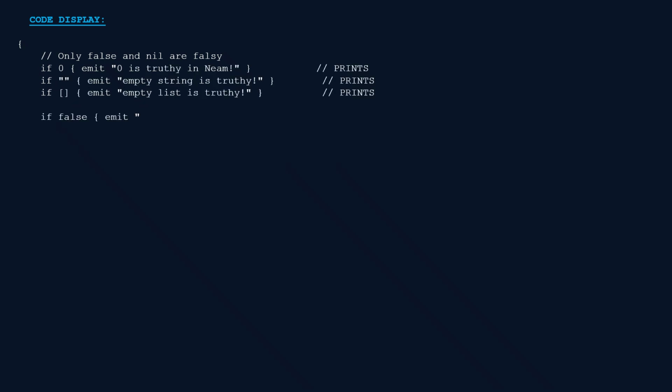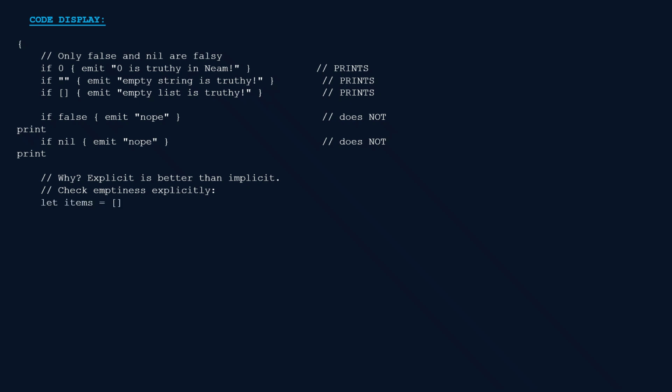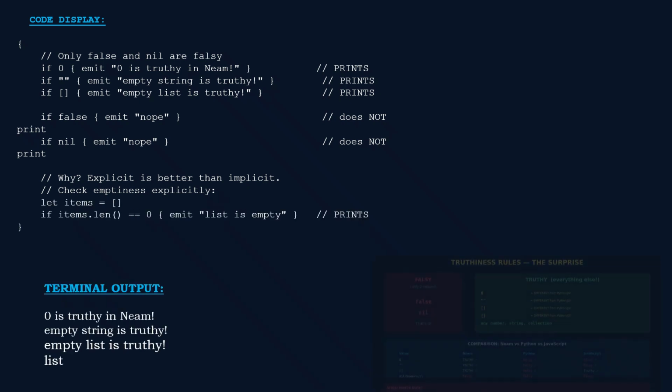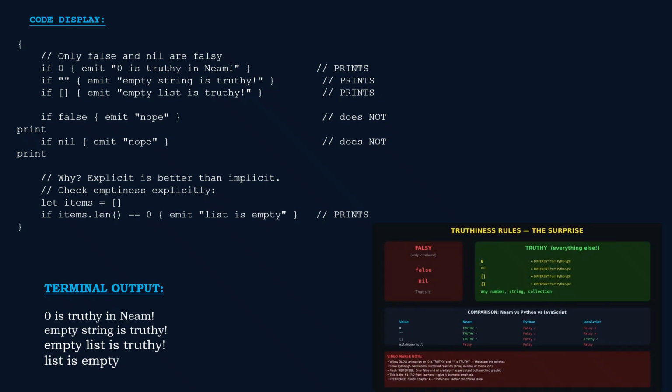Now here's something that will trip you up if you come from Python or JavaScript. In Neam, only TWO values are falsy, false and nil. That's it. 0 is truthy. Empty string is truthy. Empty list is truthy. This is a deliberate design choice. Neam says, if you want to check whether something is empty, check explicitly with .len equals 0. No more bugs from accidentally treating 0 as false when it's a legitimate value. Two falsy values. Remember that.